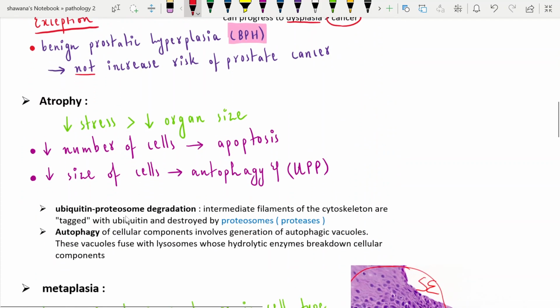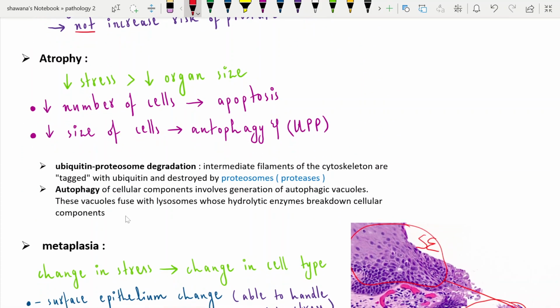Let's discuss atrophy. In atrophy, when any stress is reduced to an organ, the size of the organ will also be reduced, and it can occur in two ways. The number of cells can be reduced and the size of the cells can be reduced. The number of cells is reduced by apoptotic mechanisms, and the size of the cells is reduced by autophagy and the ubiquitin proteasome pathway. I will discuss them one by one.